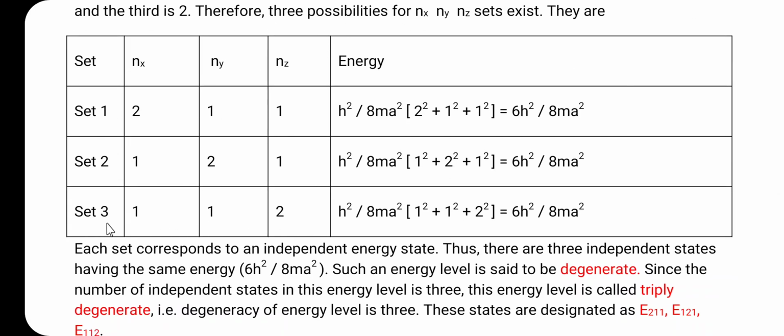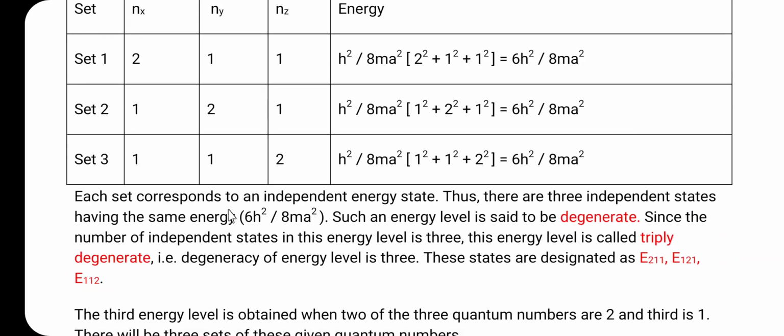Let us consider the third set, where the value of n x is 1, n y is 1, and n z is 2. So, 1, 1, 2. The energy is h square divided by 8 m a square into 1 square plus 1 square plus 2 square, which is equal to 6 h square divided by 8 m a square. All these three energy values are the same. So, each set corresponds to an independent energy state.